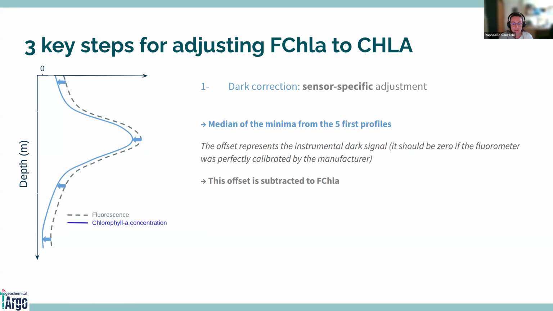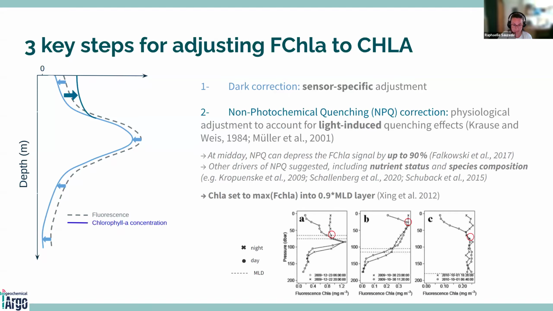The offset represents the instrumental dark signal. So finally, it should be 0 if the fluorometer was perfectly calibrated by the manufacturer. And this offset is subtracted from the fluorescence, as you can see on the schematic.